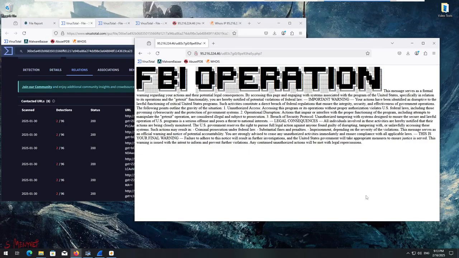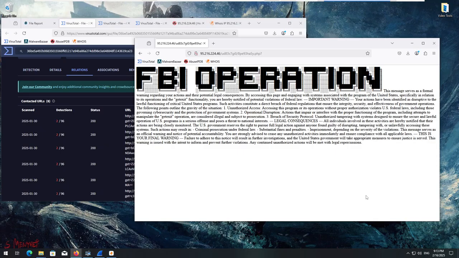Accessing this program or its operations without proper authorization violates U.S. federal laws, including those governing cybersecurity and the protection of government systems. 2. Operational disruption. Actions that impair or interfere with the proper functioning of this program, including attempts to manipulate the get-exit operation, are considered illegal and subject to prosecution.